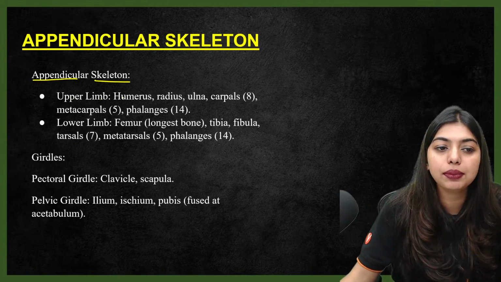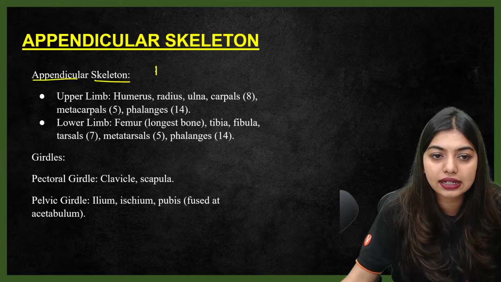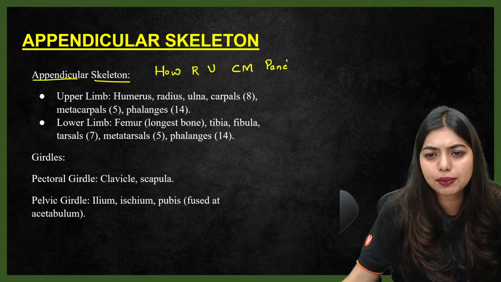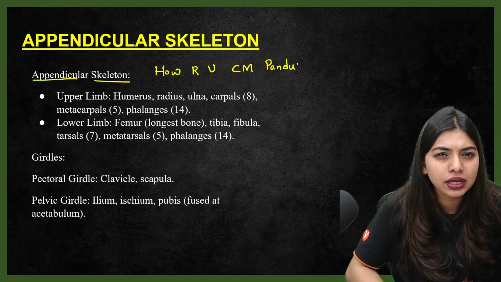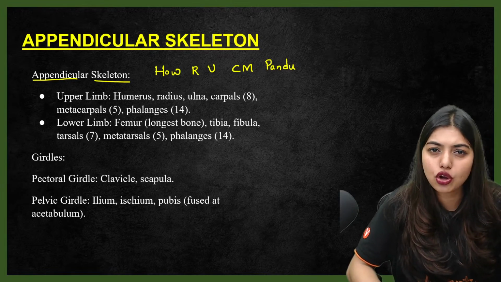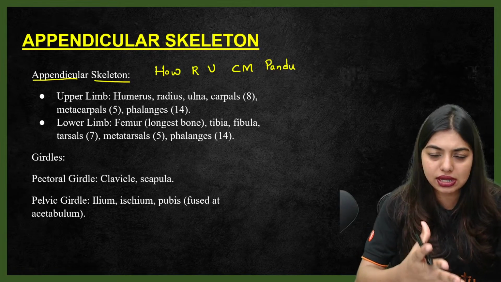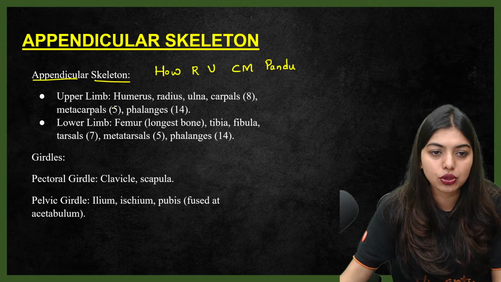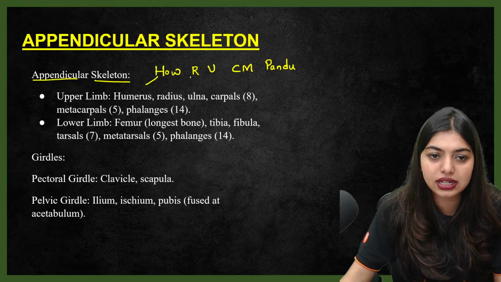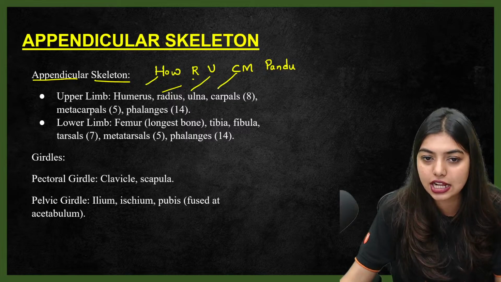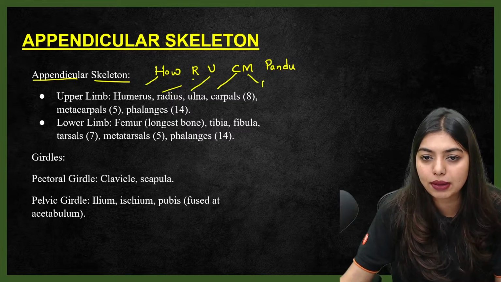So the upper limb, how are you going to remember that? How are you CM Pandu? Normally, if you see a person, what will you ask? How are you, ma'am? Right? So I'll ask you normally, how are you, Ratis? How are you? Same way, how are you, CM Pandu? So H stands for humerus, R stands for radius, U stands for ulna, C stands for carpals, M stands for metacarpals.